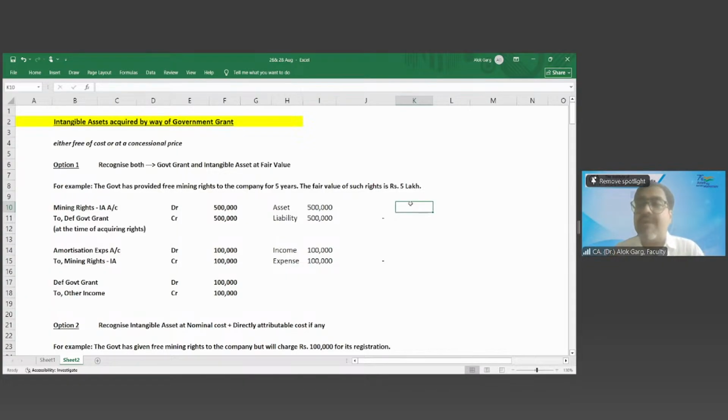The product is a marketable product. It is clearly evident. In that case, to show a more relevant and reliable picture to the shareholders, the company has to recognize the asset at fair value. And of course, the credit entry, because it's a double entry system, has to flow to the government grant liability account.